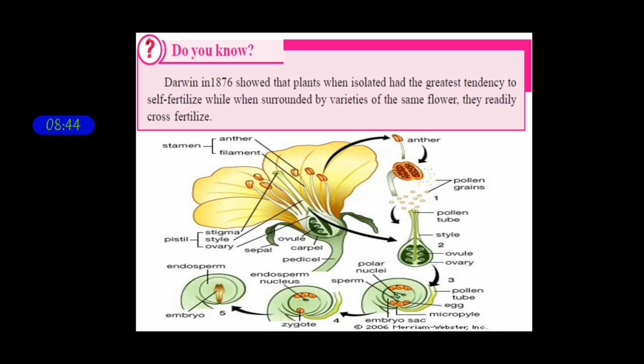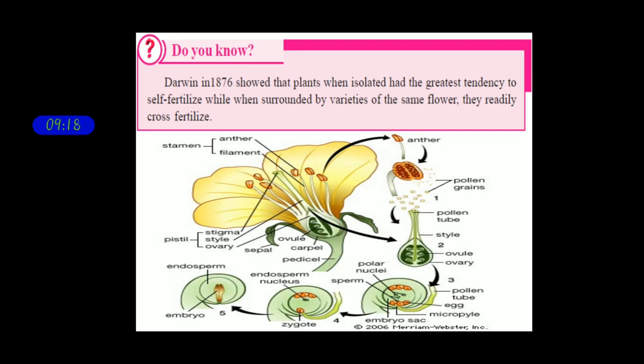You can observe the detailed structure of the flower, and that flower consists of the anther, which produces pollen grains, and the ovary, style and stigma. The ovary produces ovules, and the stigma receives pollen grains, and those pollen grains pass through the style and reach the ovule. This is the process which occurs in plants to produce their offspring.